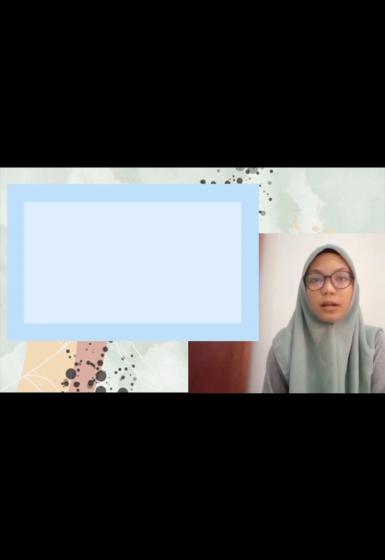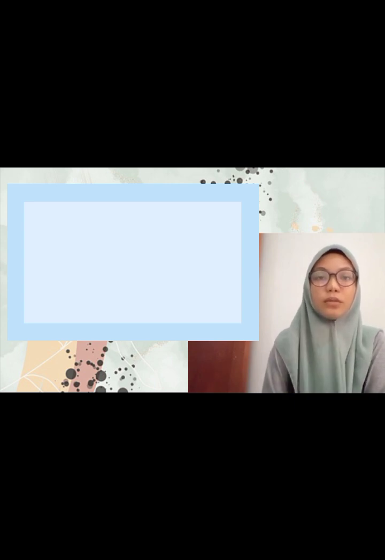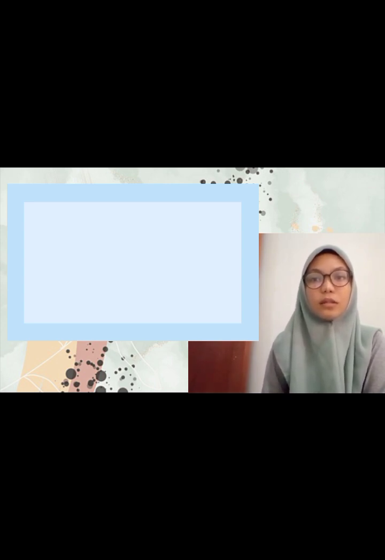And the last one is art. Parallel lines are used in composition to create a harmonious and aesthetic impression. For example, number 1 is painting. Parallel lines are used in painting to create a harmonious and aesthetic impression. Number 2 is photography. Parallel lines are used in photography to create a deep and changing effect. And number 3 is graphic design. Parallel lines are used in graphic design to create a harmonious and professional impression.